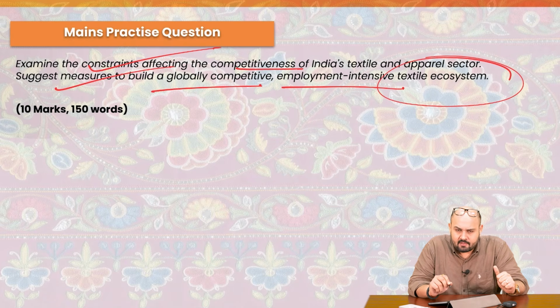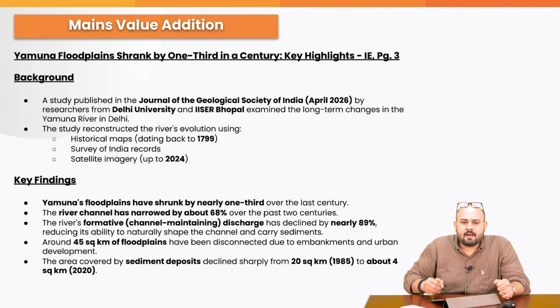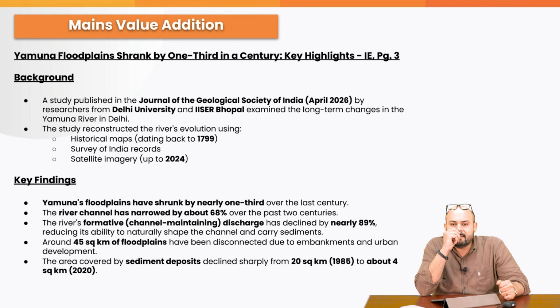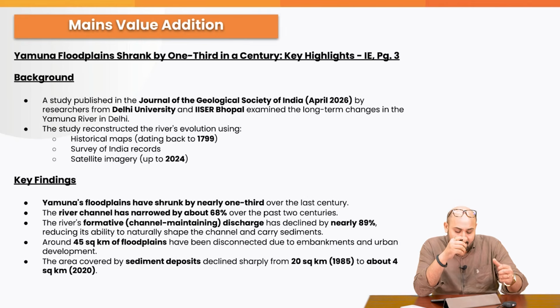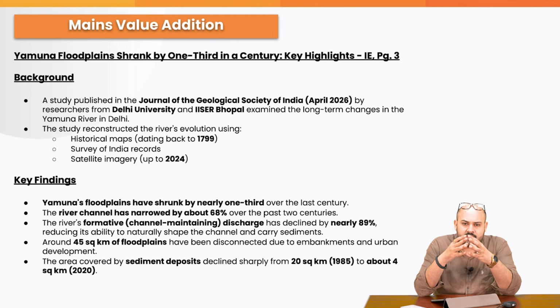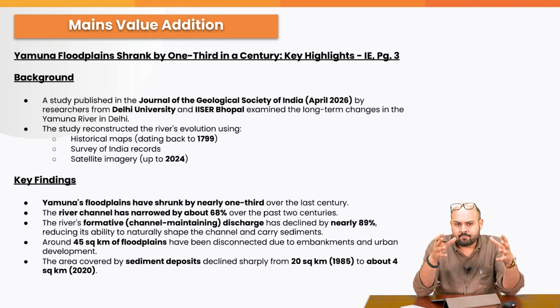Let's go to the mains validation part. We have one particular study which has been published in the Journal of Geological Society of India. It was a collaborative study between Delhi University and IISER, which has concluded that the floodplain size of Yamuna has shrunk by almost 1/3 in the last 100 years. Now, this is primarily because of the anthropogenic factors, the human-induced factors. So whenever there's a question which deals with ecological degradation, you can mention this particular thing, right?